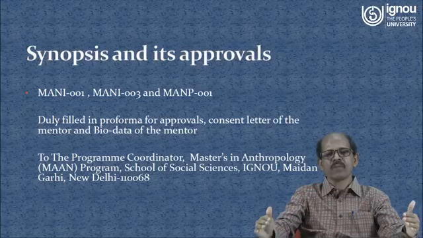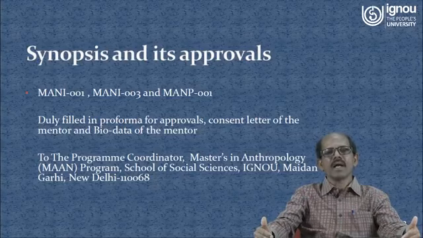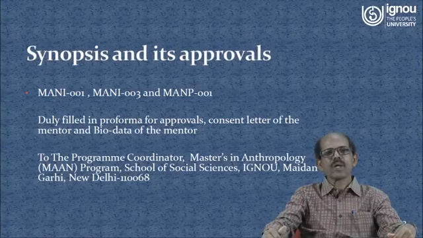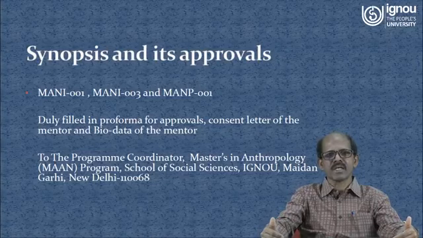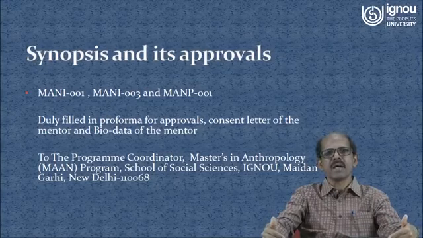There is a proforma in the project manual. Take a printout or photocopy of that and get it signed by your mentor. And finally, we request you to provide us with a simple biodata of the mentor, because we want to understand his qualification, his research background, where he is working, and if he is not working, his freelance place and all that.